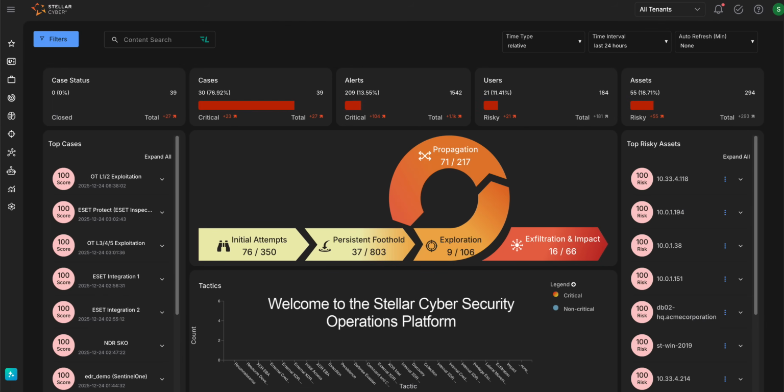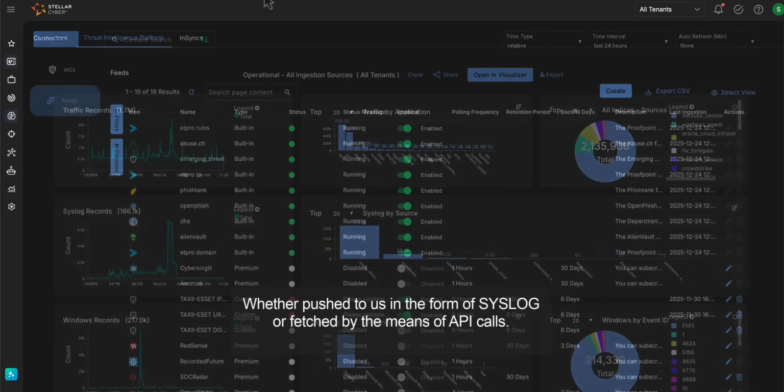Welcome to the Stellar Cyber Security Operations Platform. Stellar Cyber is an open XDR platform, open in the sense that it is open to all data sources. We have hundreds of integrations and support any data source, whether pushed to us in the form of syslog or fetched by the means of API calls.